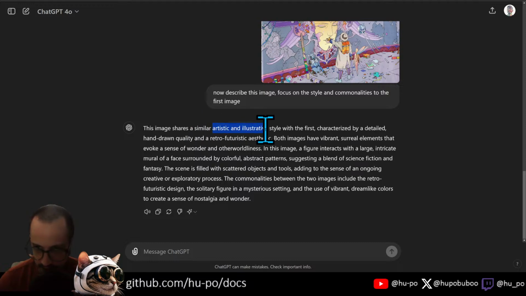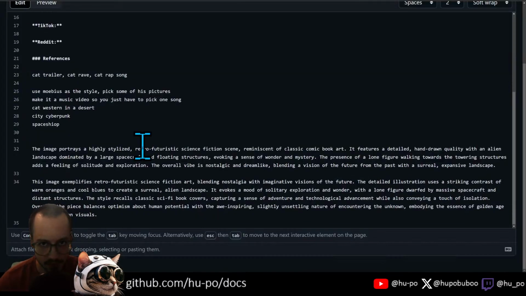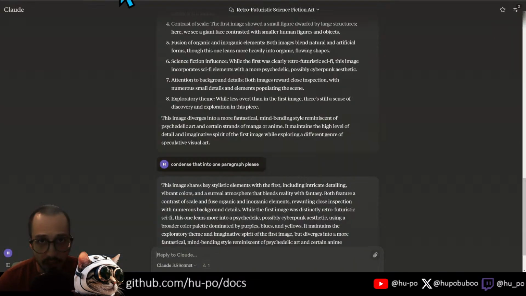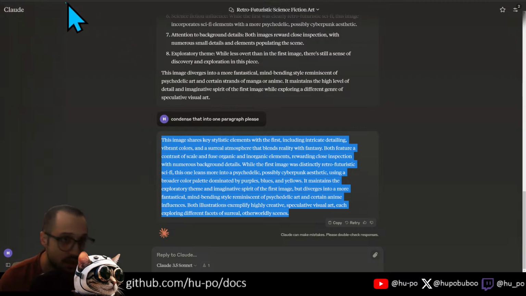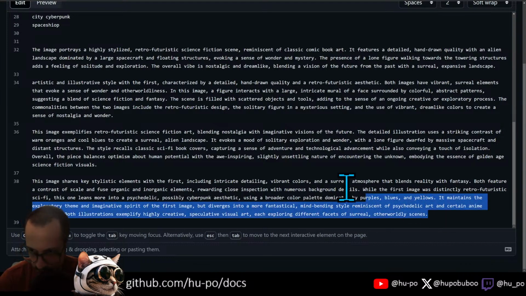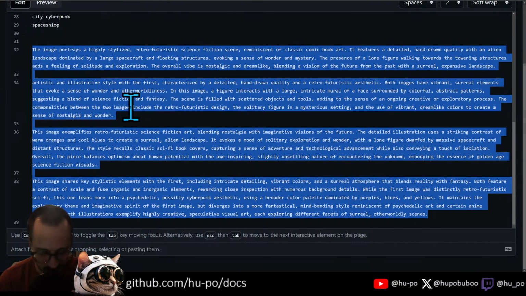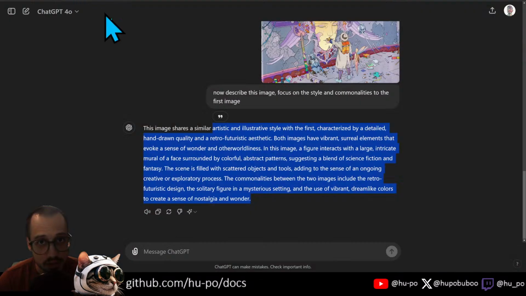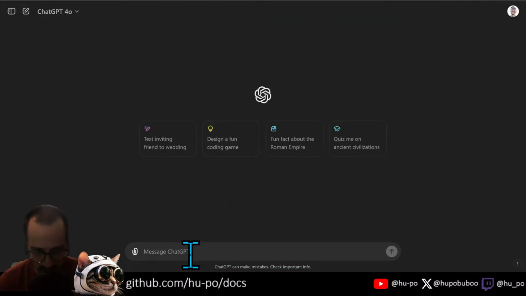Similar artistic and illustrative style, hand drawn, retrofuturistic. All right, we're going to copy that. We're going to paste this here. And then we're going to do the same thing here. Copy this and paste it here. Okay, so now we got 4 different kind of style prompts, and we want to condense these 4 style prompts into one style prompt. So that we can do with pretty much any of these LLMs. So condense the following 4 style prompts into one single unified style prompt.